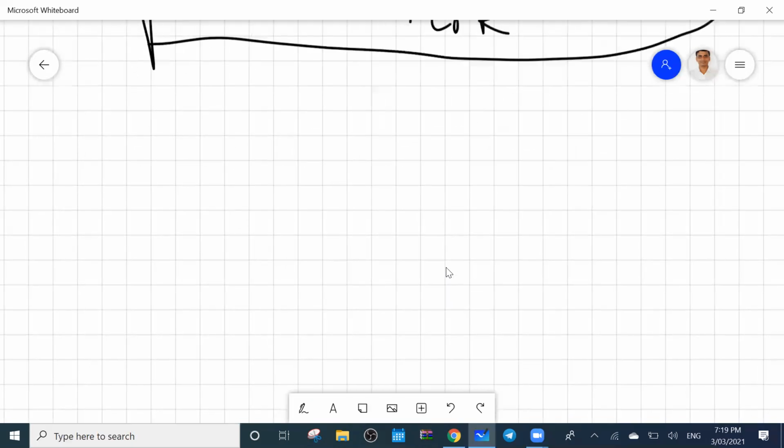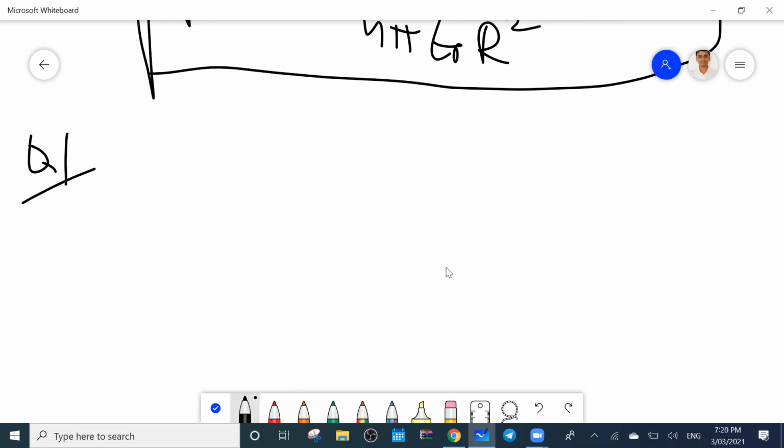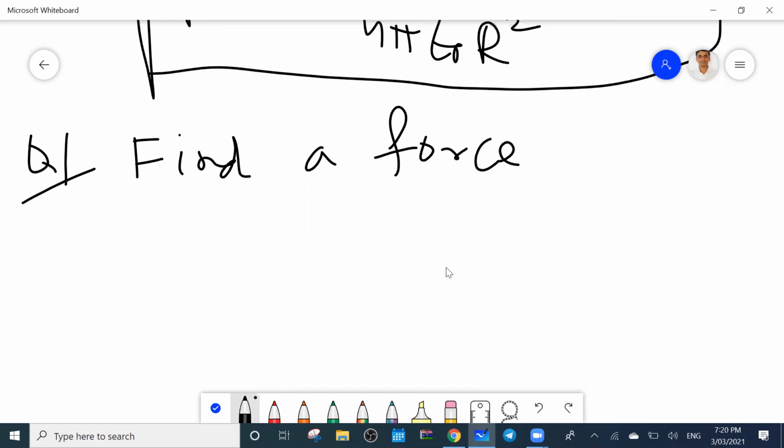So up to these things we discussed. I think I have given one problem. That problem you have solved or not? Find a force acting at a point. This one I have given or not? Find a force acting at a point. I'll write this question. So what have I written here? Can anyone read?